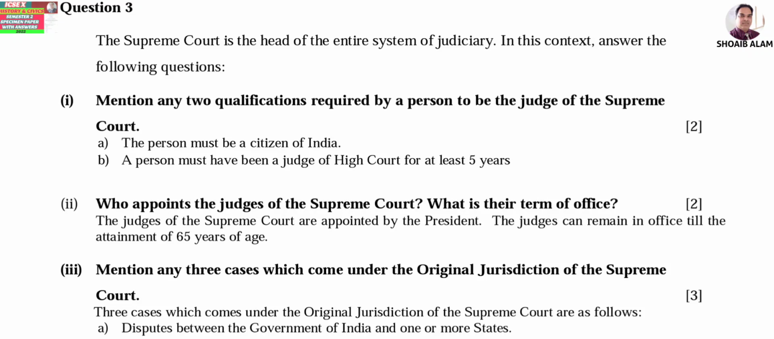Okay. Now number 2, who appoints the judges of Supreme Court? What is their term of office? The judges of Supreme Court are appointed by the President, and the judges can remain in office till the attainment of 65 years of age.